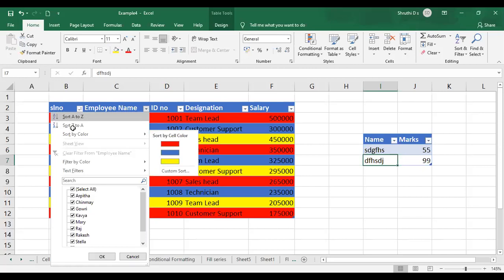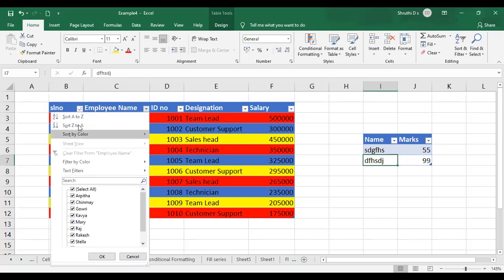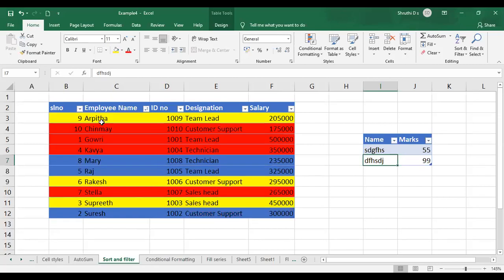We have seen ascending to descending and descending to ascending, right? Now we'll go to A to Z and Z to A. Just click on A to Z. See, A to Z is appearing. Your SL number may change, but if you change the data sorting option for the employee name column, it is going to ask you for A to Z or Z to A. According to that, A comes first, then C, G, K, M, R, S, and S. So that is how it is done.